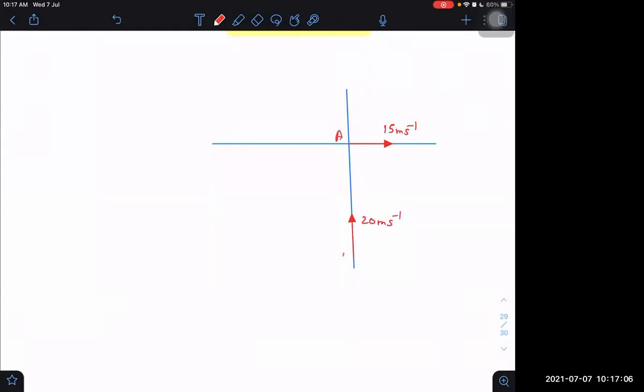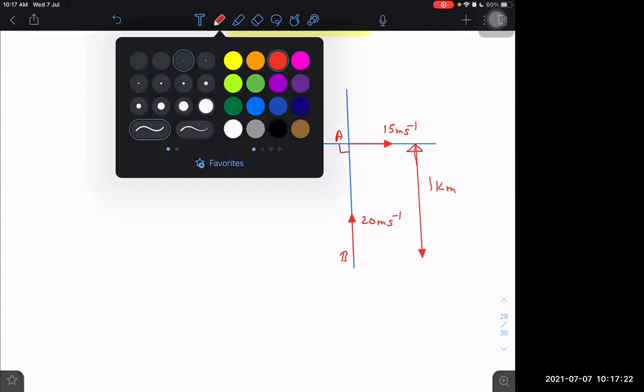This is A and this is B. Initially, the distance between the cars is 1 kilometer. They are moving on mutually perpendicular roads.